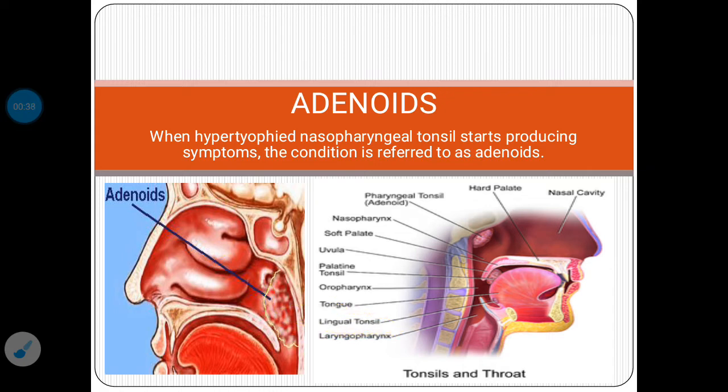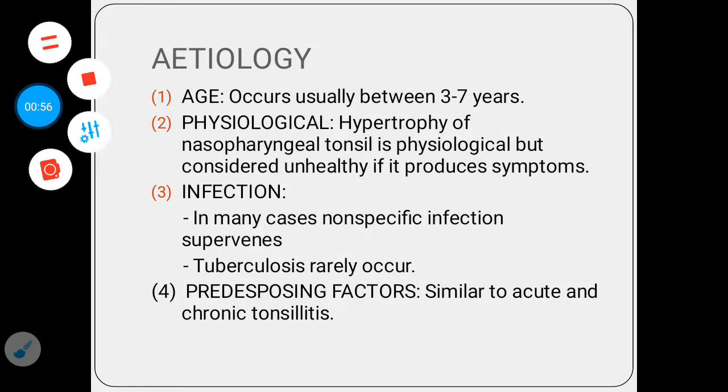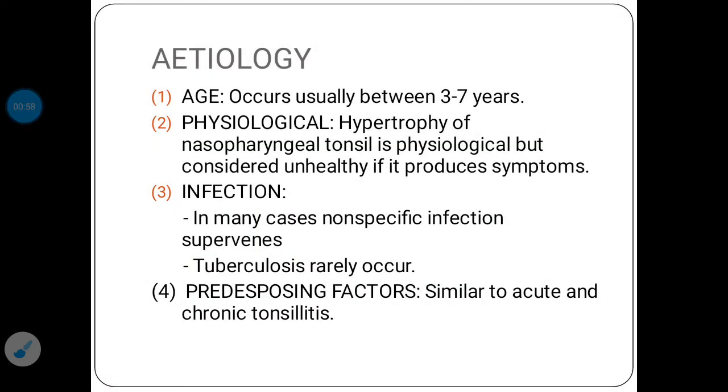So what is adenoid? It is a nasopharyngeal tonsil. When the hypertrophied nasopharyngeal tonsil starts producing symptoms, that condition is referred to as adenoids. The normal involution of the nasopharyngeal tonsil starts from the age of 10 years and usually completes by the onset of puberty, or up to the age of 20 years it gets involuted.